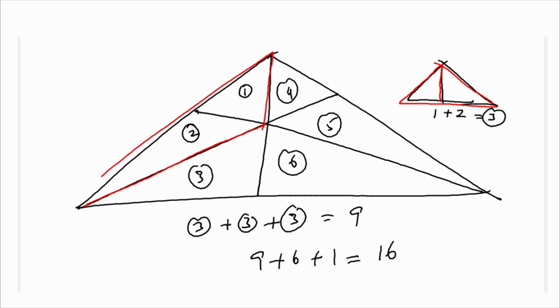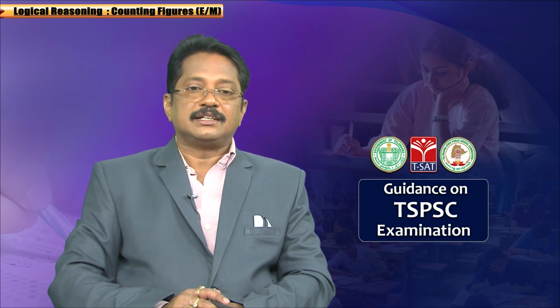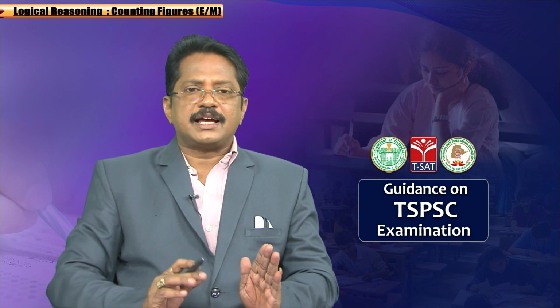We have 3 triangles here. This is one triangle divided into 3 parts, 3 triangles. Now you consider this one, so 1 plus 2 will form 9, 3 plus 3 plus 3 is 9, and each one is a triangle. Now count it: 1, 2, 3, 4, 5, 6, the whole triangle is 1, and now totally it is 16. In this manner, you can calculate the number of triangles. Do you understand about the triangles?